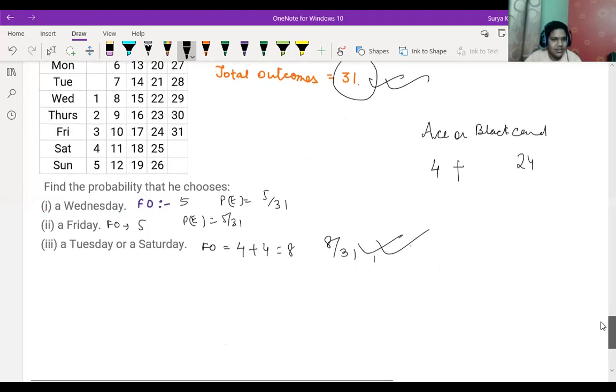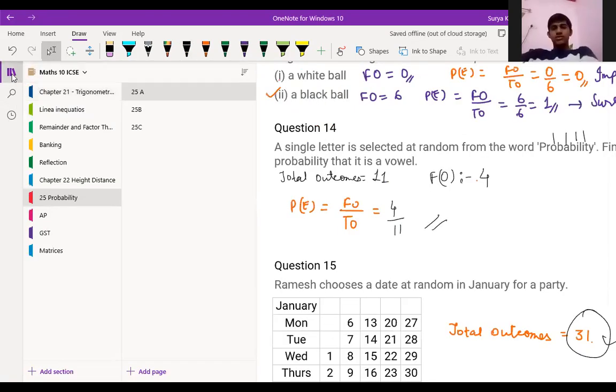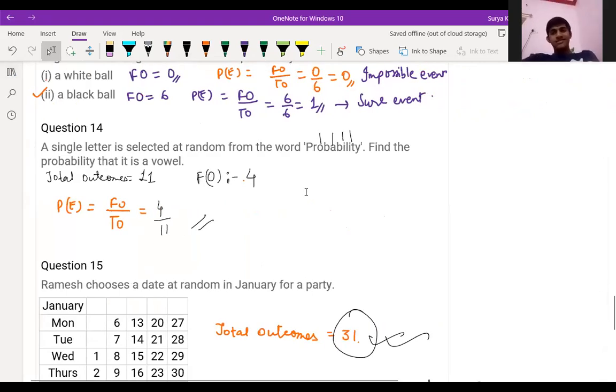Okay, the first exercise of this part is clear. Now the second exercise we are moving to. I would suggest Ramesh to choose Wednesday, sir.